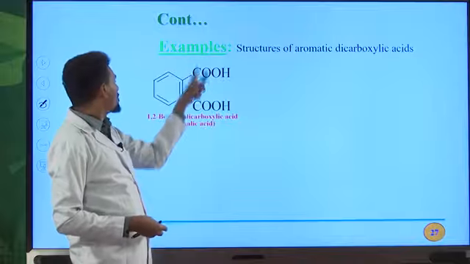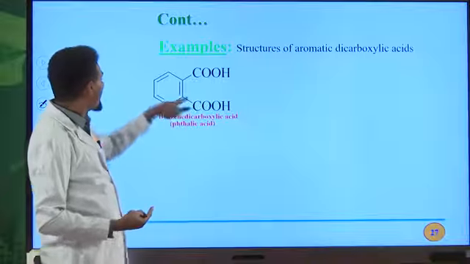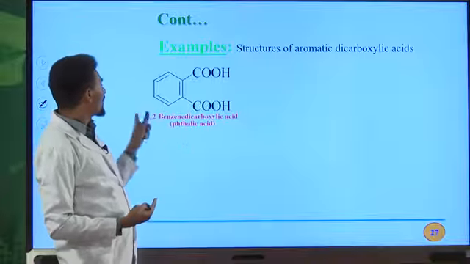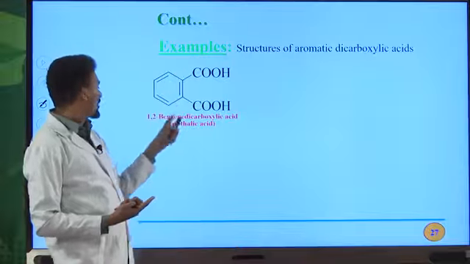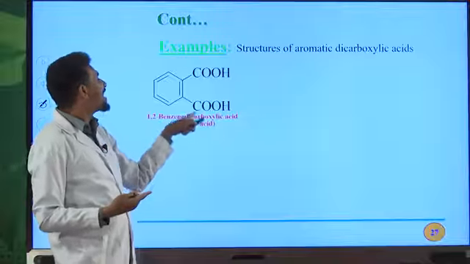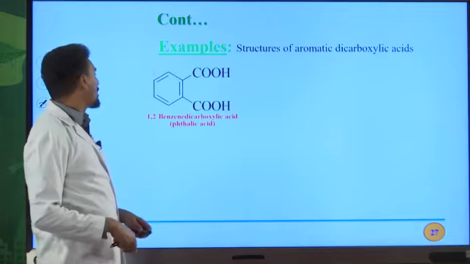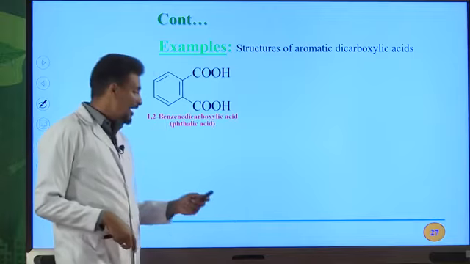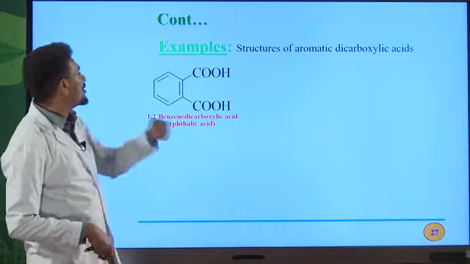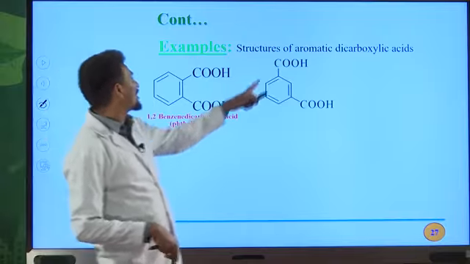So we have two COOH functional groups. You must indicate these functional groups by number, 1,2 position. So 1,2-benzenedicarboxylic, di. Why? Because we have two COOH functional groups. Its common name is phthalic acid. This is the common name of this aromatic dicarboxylic acid.